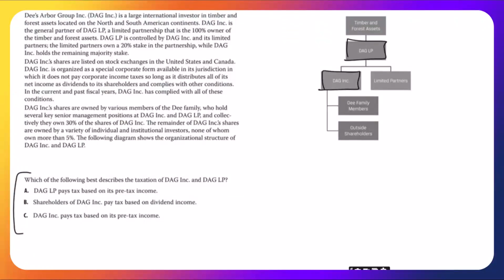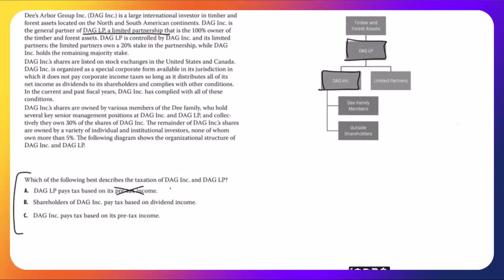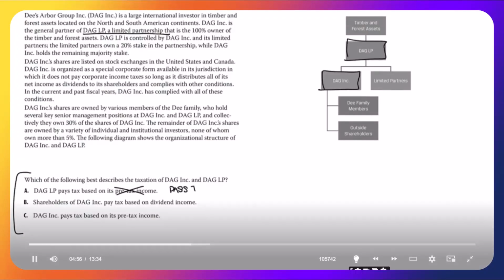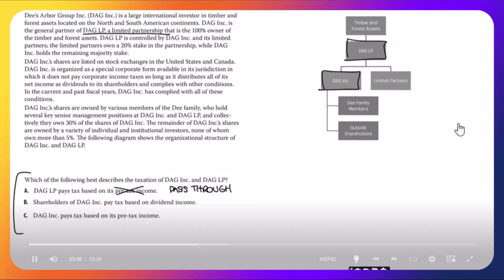A, DAG LP pays tax on its pre-tax income. No. DAG LP is a limited partnership. As a limited partnership, it does not pay tax on its pre-tax income. It is a pass-through entity. Individuals will be taxed. The individual partners will be taxed when the income passes through to them. B, shareholders of DAG Inc. pay tax based on dividend income.